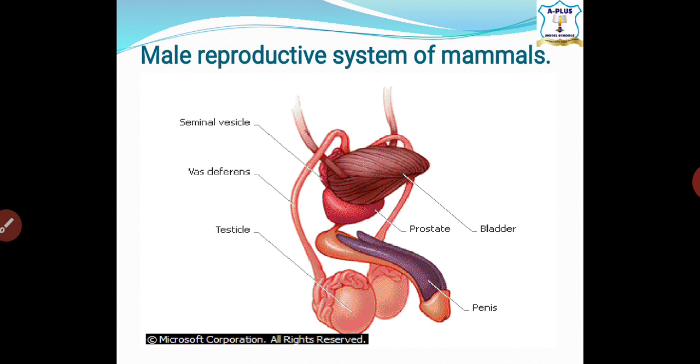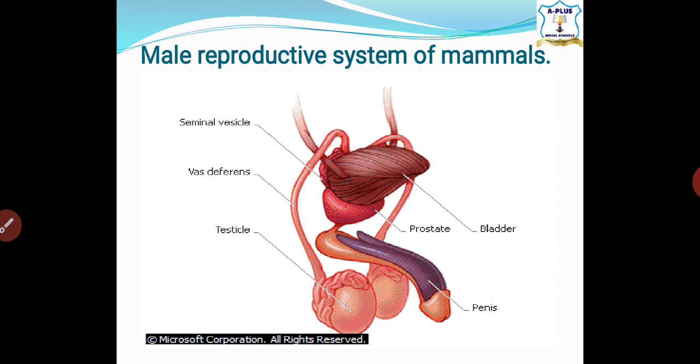The penis, when erected, discharges semen through the female vagina into the oviduct. That means this is the exit place of the semen. This is where the sperm is being transferred to the female vagina. So this is an exit, like an opening. It has an opening that releases sperm to the what?